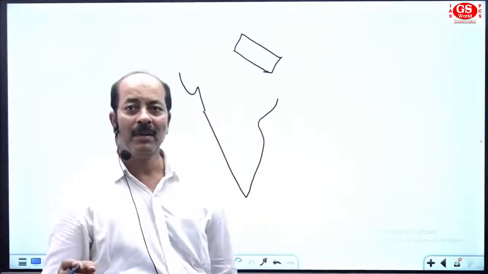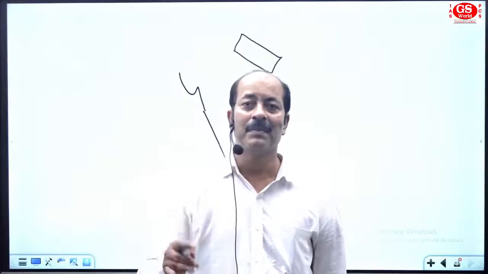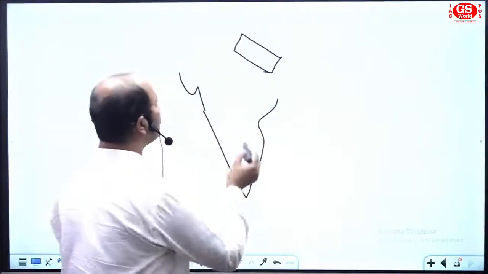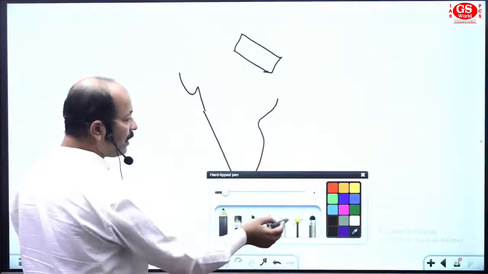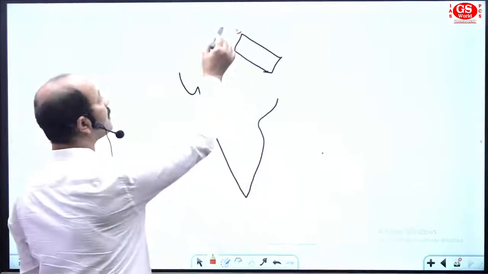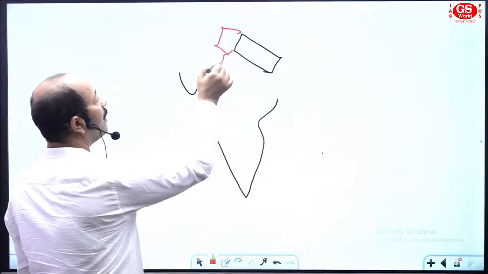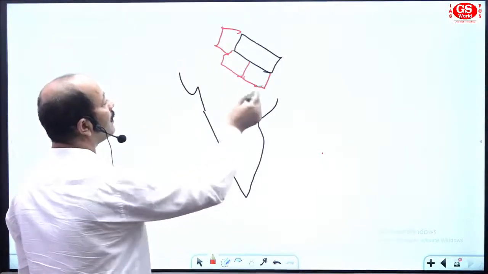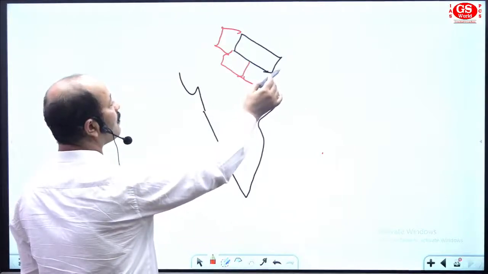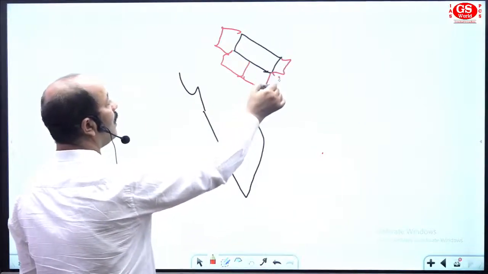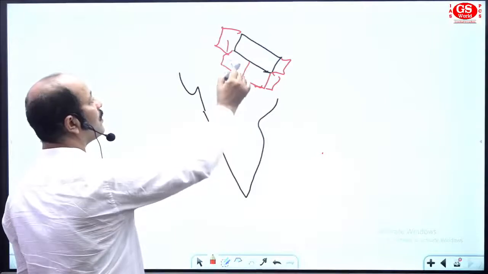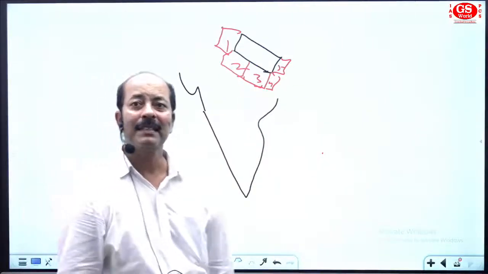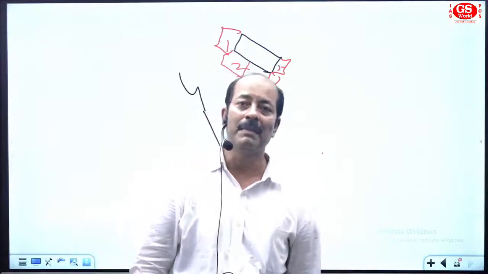Now we have to find out which states of India have a common boundary with Nepal, as a prelims analysis. We can name the states by drawing this area: this state, this one, then some part of Sikkim and West Bengal. 1, 2, 3, 4, 5. So these states of India share the boundary with Nepal.